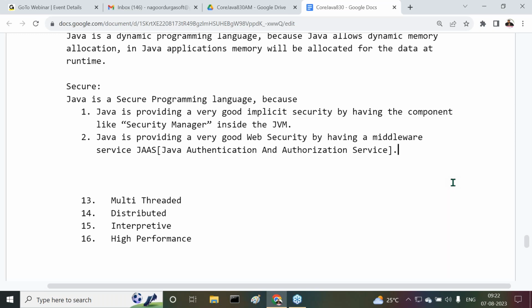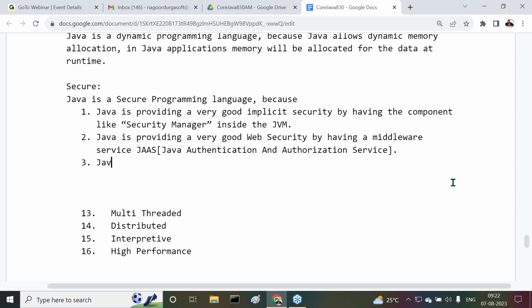Two levels of security I discussed here. One is implicit security, the second one is web security. In both the locations, Java is very good. So due to that reason, Java is a secure programming language. Sir, all of you are following my points clearly? All of you are getting clarity on this, no? All right, sir.